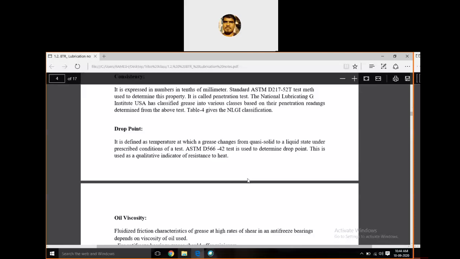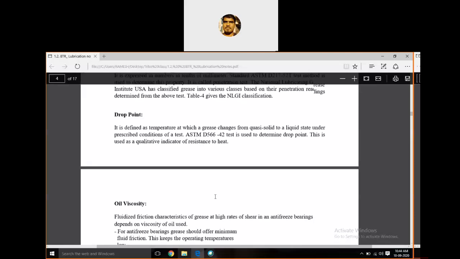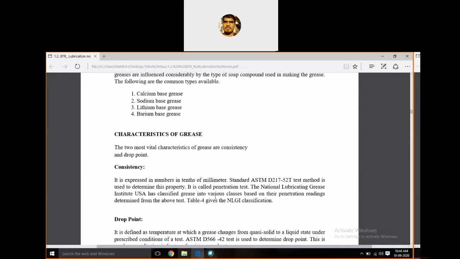Consistency is measured in tenths of a millimeter, according to the ASTM standard. By applying load, the grease introduced between the two meeting surfaces should not lose its properties easily. Even with the application of load or temperature, it should maintain its consistency, its properties.